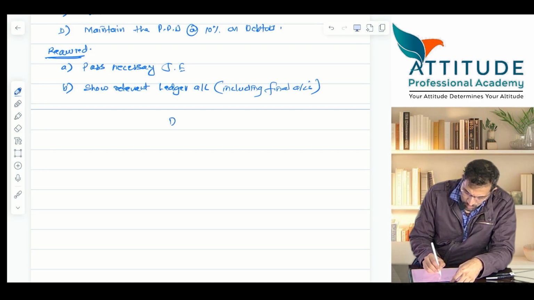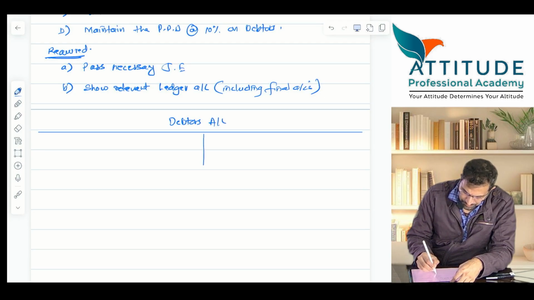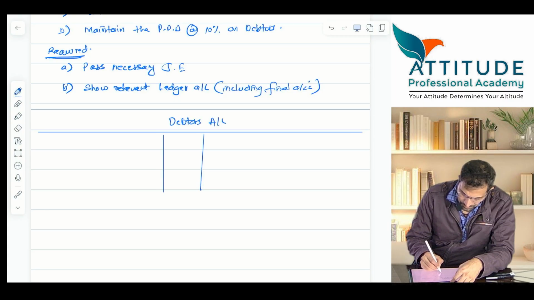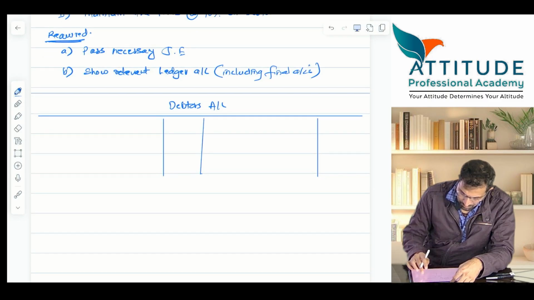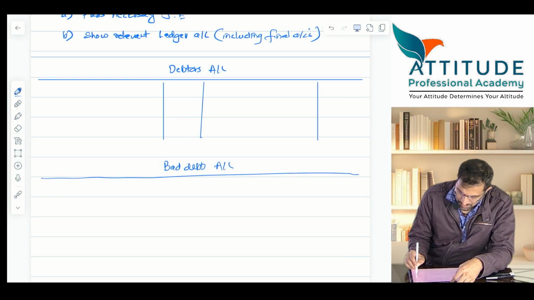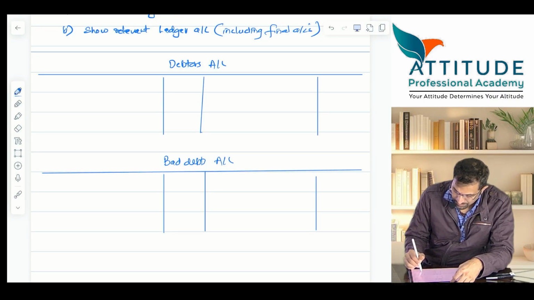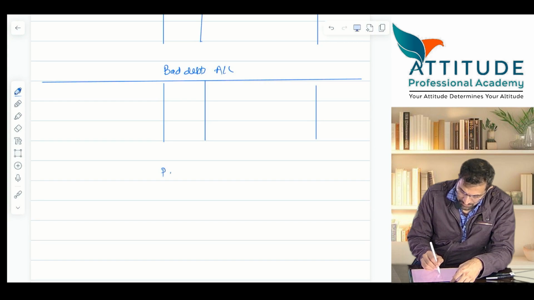Those three accounts at least you have to open: debtors account, then bad debts account, then PDD account, provision for doubtful debts account.